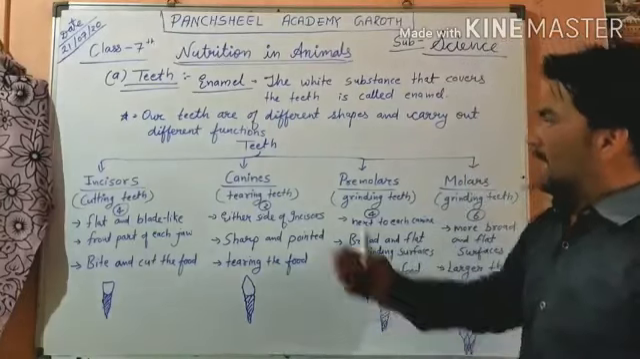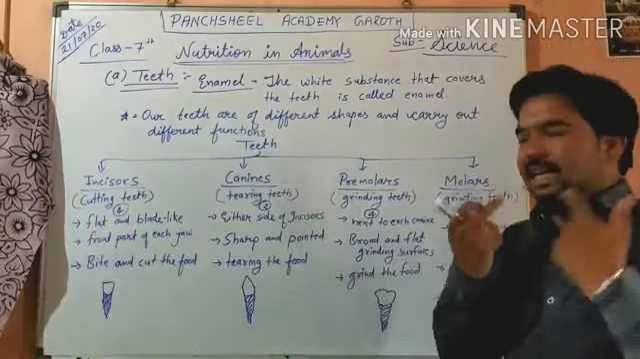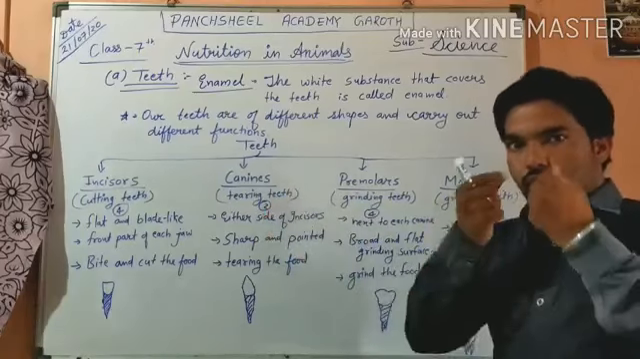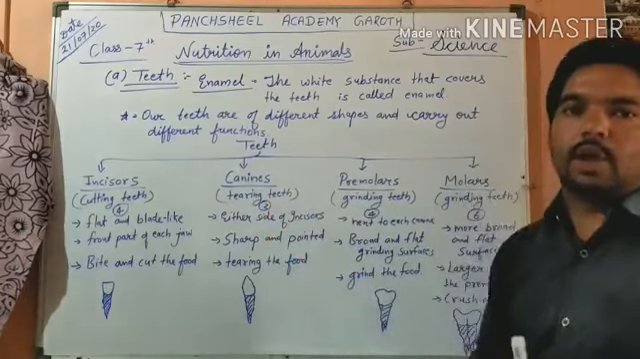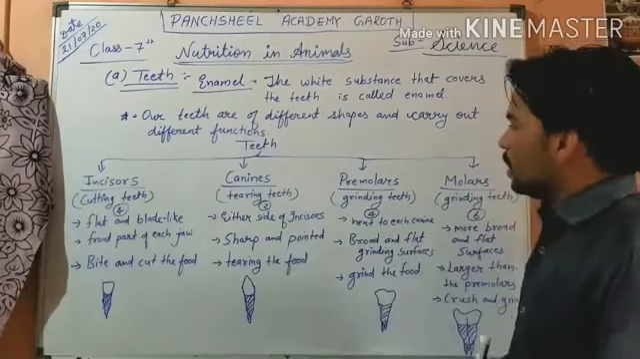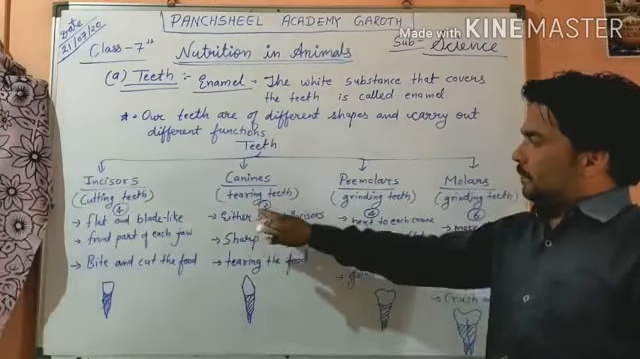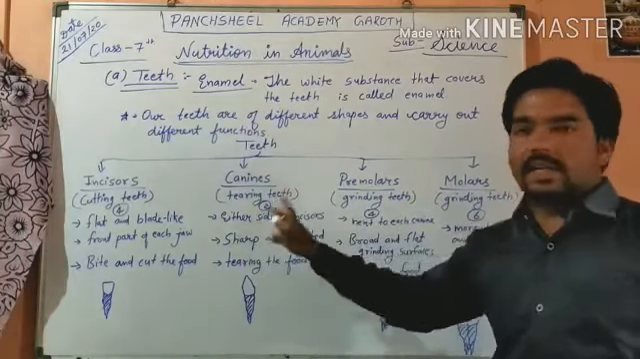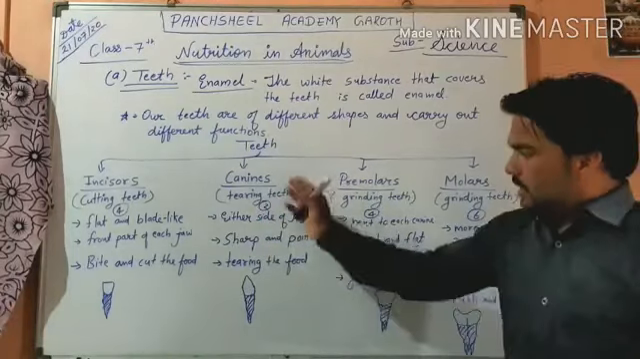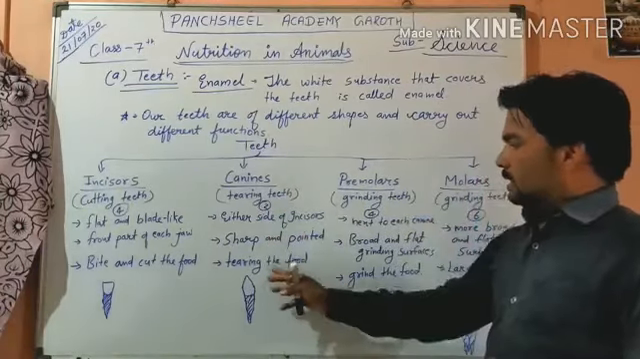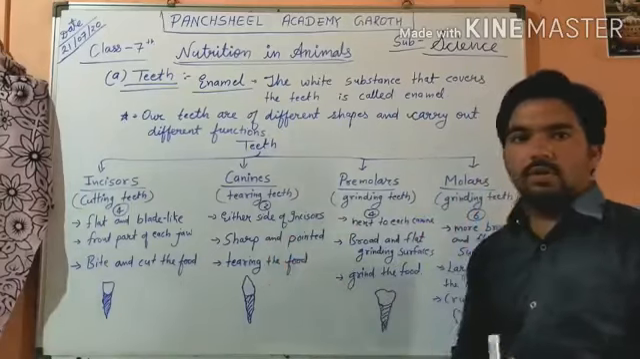Now canines. After incisors there are canines. These are tearing teeth. These are 2 in number, 2 in the upper jaw, 2 in the lower jaw. This is the upper jaw, this is the lower jaw. These canines are on either side of the incisors. These are sharp and pointed. It can tear the food.